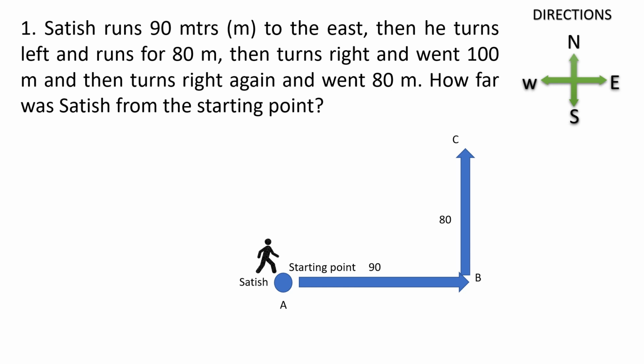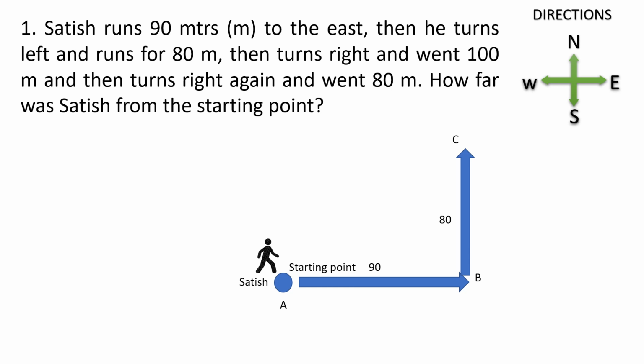Then from this point he turns to the right and went up to 100 meters. Turning right from north direction. Correct? Now he is in north direction. He is turning right means that is towards east.